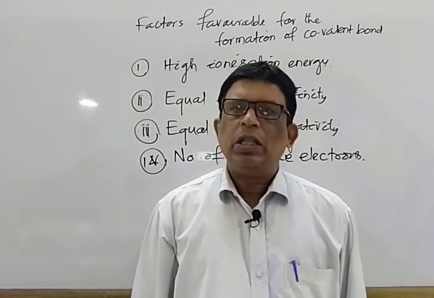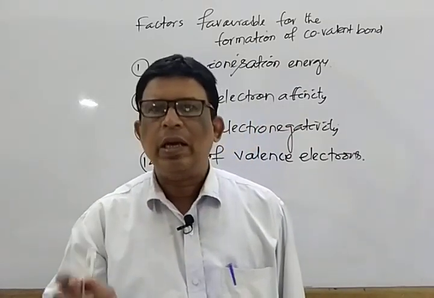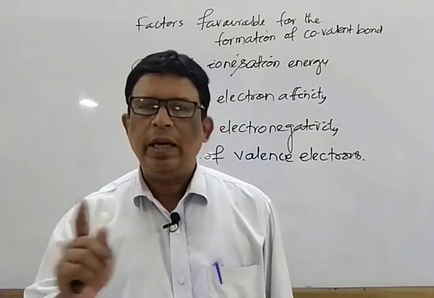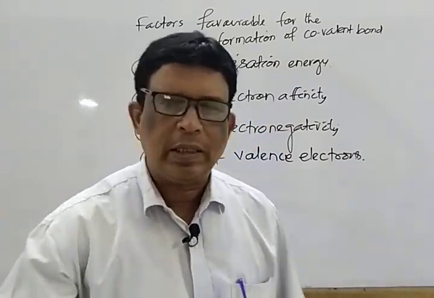First one is the valency bond theory of covalent bond in orbital approach. Mark that.